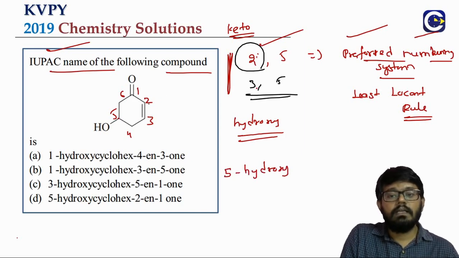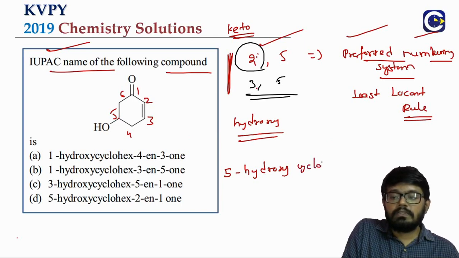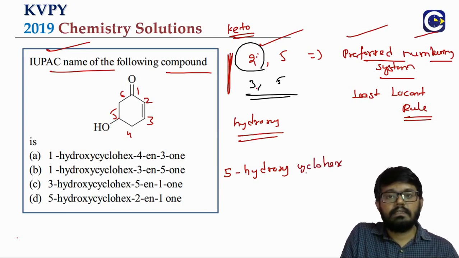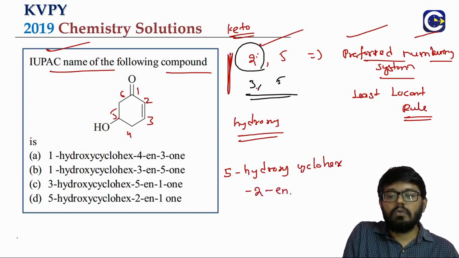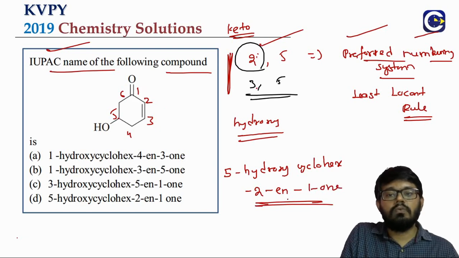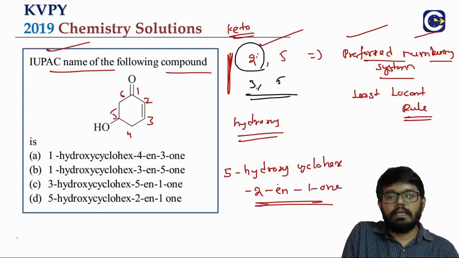What is the ring? It is basically a 6-membered ring. So 5-hydroxy, a cyclic compound, what is it? Cyclohex. On the second carbon we have the double bond, 2-en. On the first carbon we have the ketone. So remember, here we are also using that rule in the name. In the IUPAC name, we have the prefix, then there is the root word, then we have a primary suffix and secondary suffix.